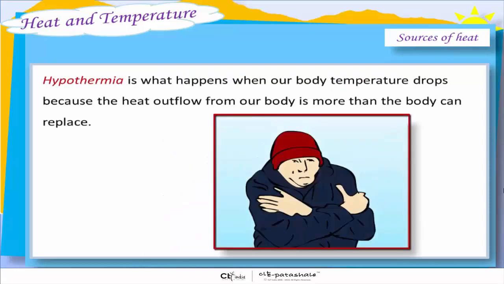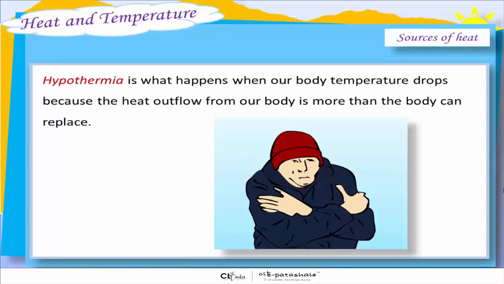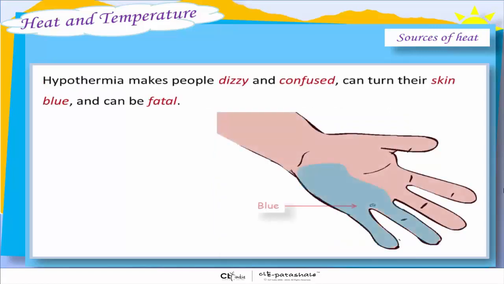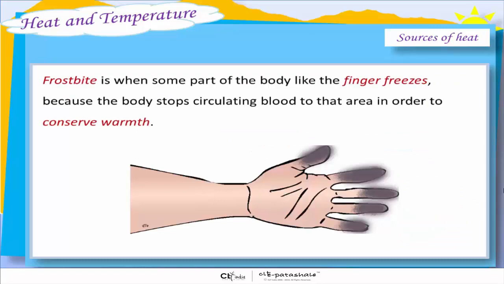Hypothermia is what happens when our body temperature drops because the heat outflow from our body is more than the body can replace. Hypothermia makes people dizzy and confused and can turn their skin blue and can be fatal. Frostbite is when some part of the body, like a finger, freezes because the body stops circulating blood to that area in order to conserve warmth.